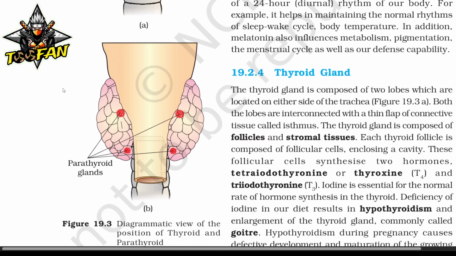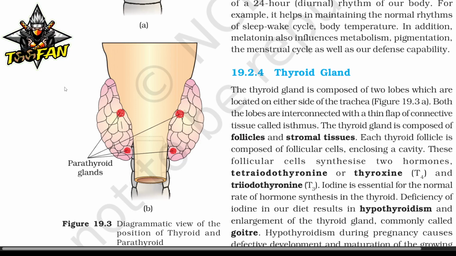Thyroid gland. The thyroid gland is composed of two lobes which are located on either side of the trachea. Both the lobes are interconnected with a thin flap of connective tissue called isthmus. The thyroid gland is composed of follicles and stromal tissue. Each thyroid follicle is composed of follicular cells enclosing a cavity. These follicular cells synthesize two hormones, tetraiodothyronine or thyroxine, T4, and triiodothyronine, T3. Iodine is essential for the normal rate of hormone synthesis in the thyroid.